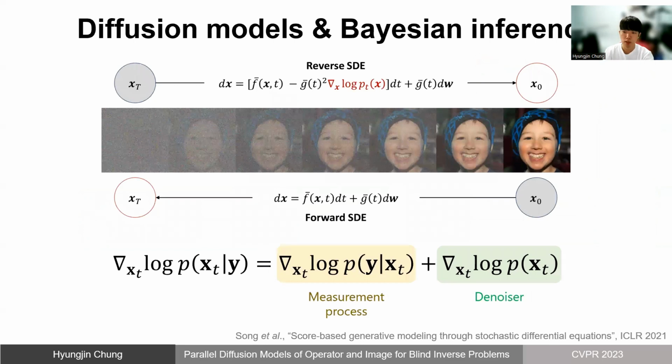This scheme can also be interpreted as a method of Bayesian inference, as the denoiser in the diffusion model can also be thought of as the score function, which is the gradient of the log prior. Hence, we can achieve posterior sampling by incorporating the data likelihood into the denoising scheme and plugging in the gradient of the log posterior into the reverse diffusion, or the reverse SDE that governs the diffusion process.